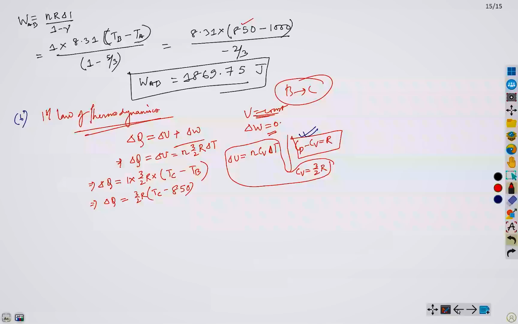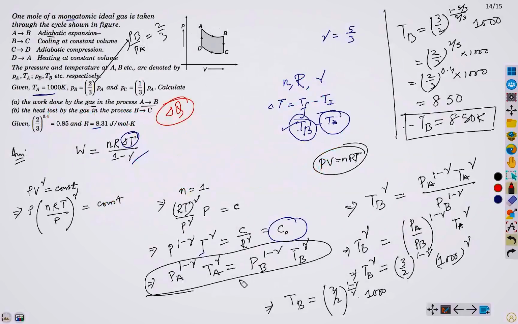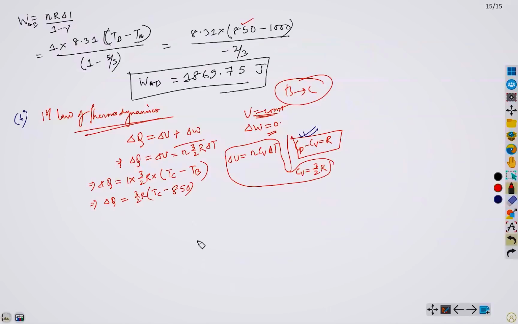So similarly, if you observe what we did last time, we took the ratio, right? Because this time, we do not know about V, so we put it into the ratio form, right? So we are going to do the same kind of thing here also. Since we do not know about Tc, and since V is constant in this case, we are going to use this relationship, that P varies with T, and this gives us Pc by Pb equals Tc by Tb, right? From this relationship, we can evaluate Tc, yes?